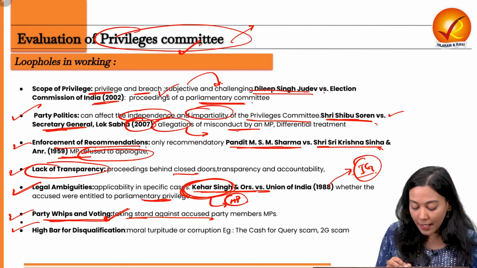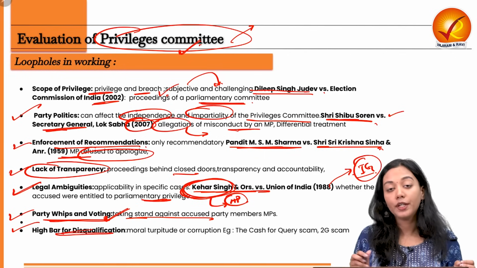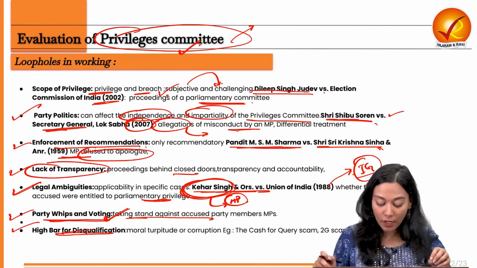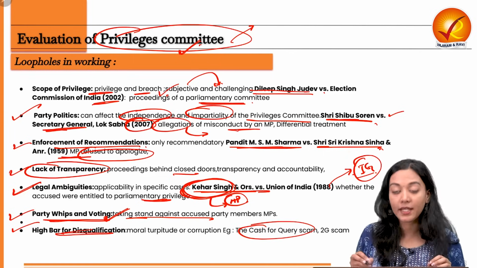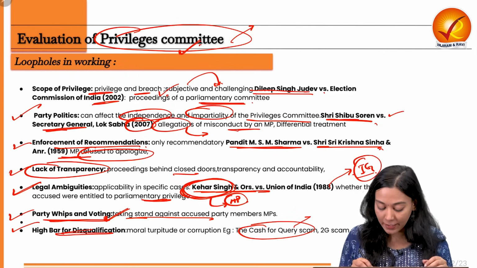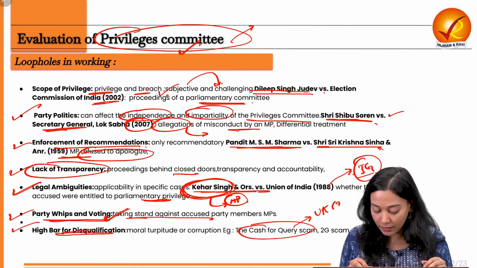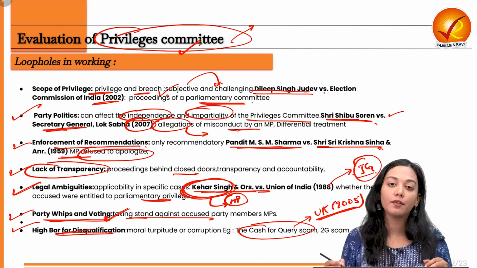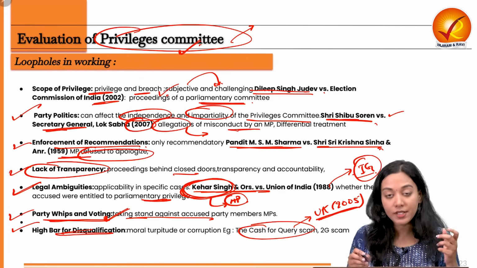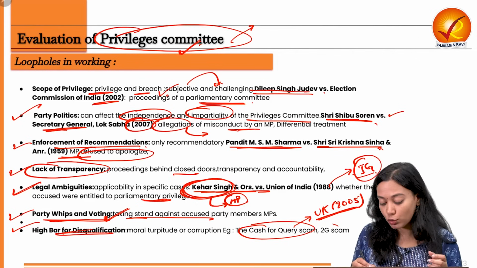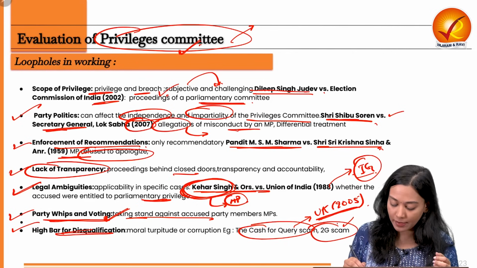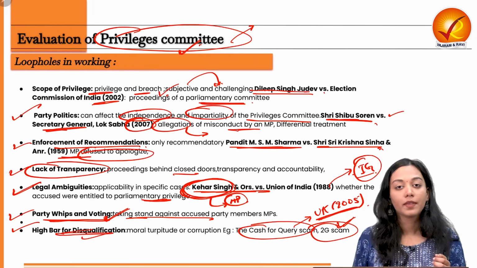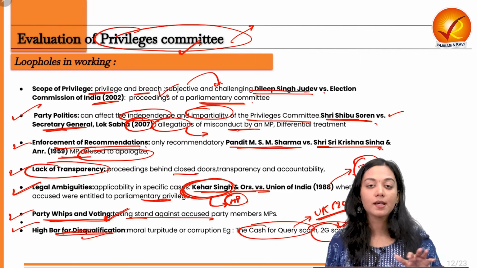Second, there is a high bar of disqualification. You need to be a really big criminal in order to be disqualified. If you have done petty crimes like the cash for query scheme that is going on recently, and also one that went on in the UK in 2005, all of these people were free from convictions. And you will see that only for horrendous cases like the 2G scam and the Coalgate scam has the parliamentary privilege committee been invoked. So here you will see that there are some loopholes.